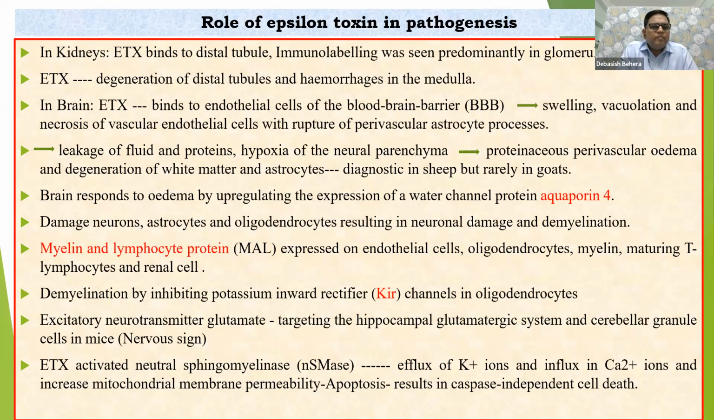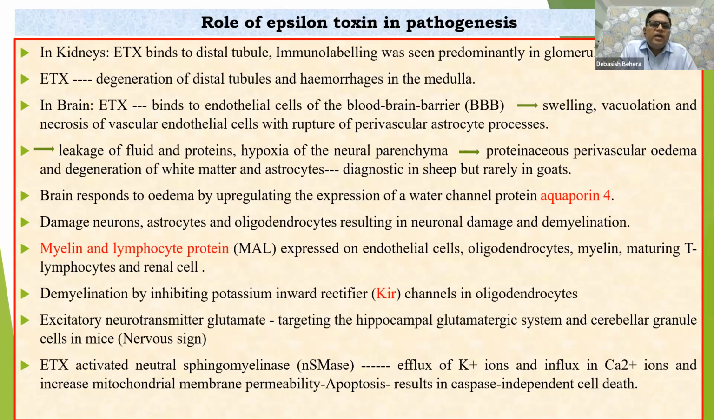Obviously there would be edema or degeneration of the white matter and astrocytes. There would be degeneration of white matter of the brain as well as astrocytes. The astrocytes are present in the white matter especially. Then diagnostic, mostly it is sheep. Mostly we get it very pathognomonic diagnostic in case of sheep enterotoxemia. But this type of condition we get very rarely in case of goats.